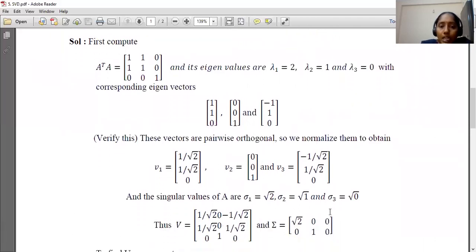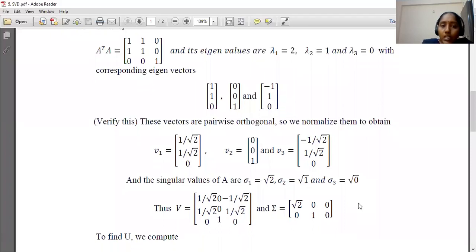Now, the singular values. 2, 1, 0 are the eigenvalues. Singular values are the square roots of the eigenvalues. So root 2, root 1, 0 are the singular values.